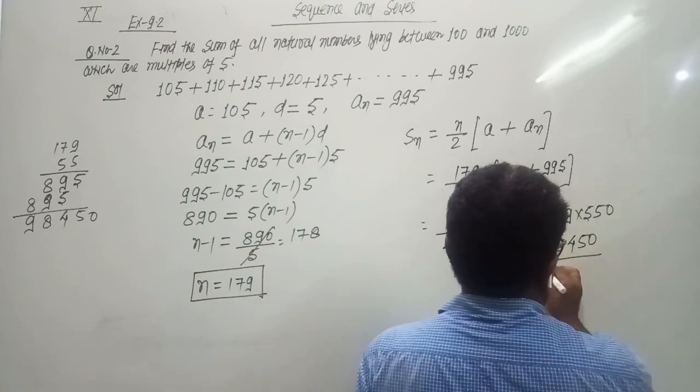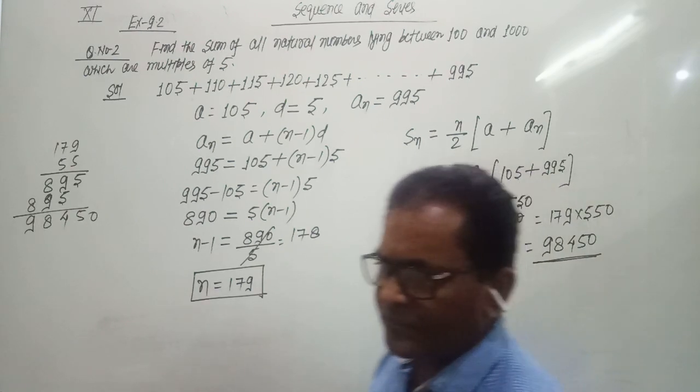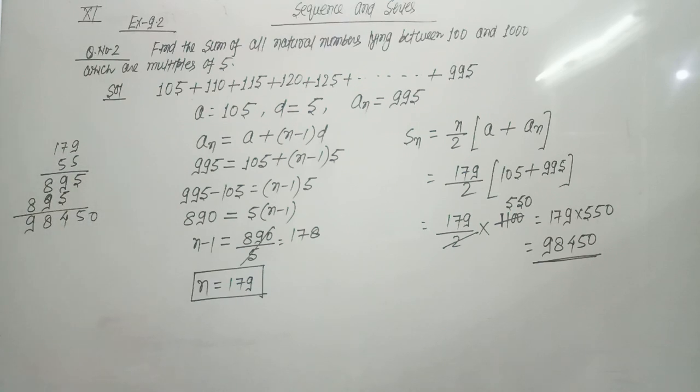This is the value of Sn, the sum of all natural numbers lying between 100 and 1000 which are multiples of 5. This is 98450.